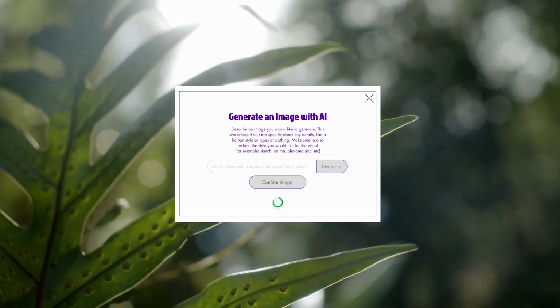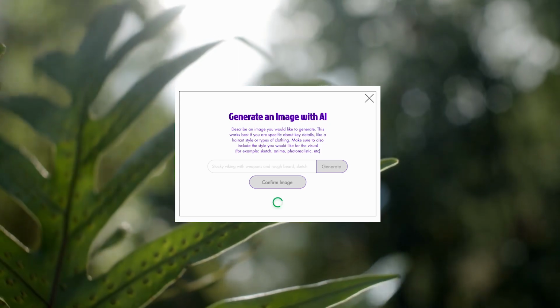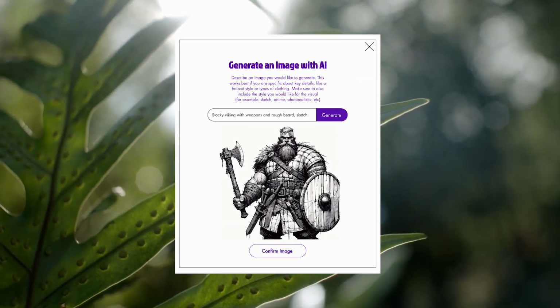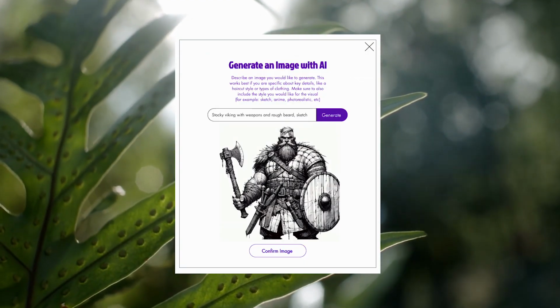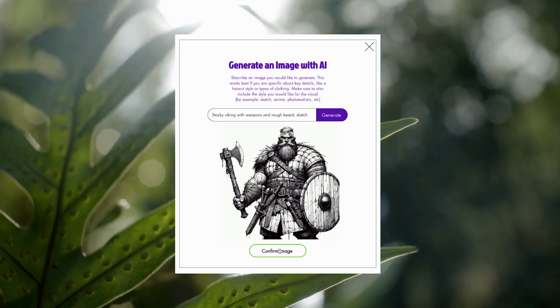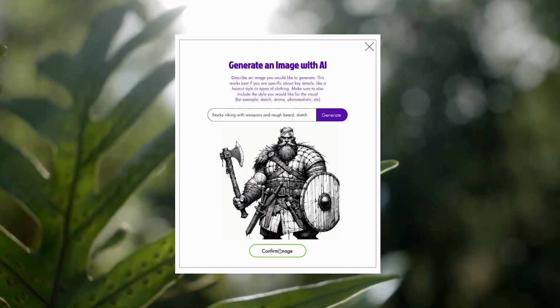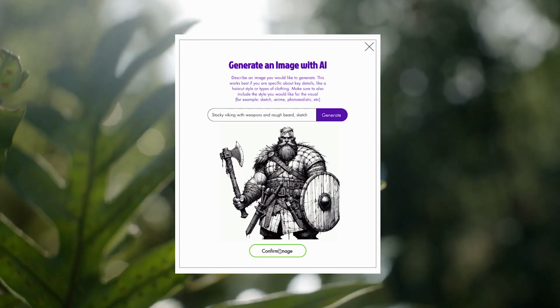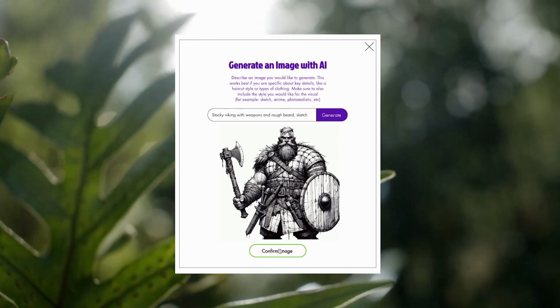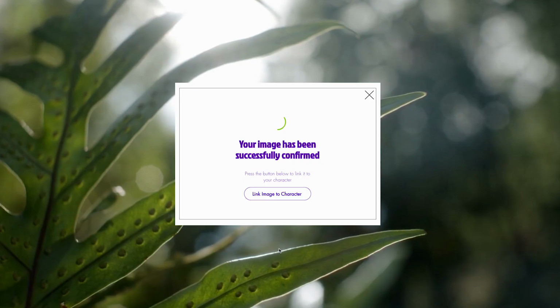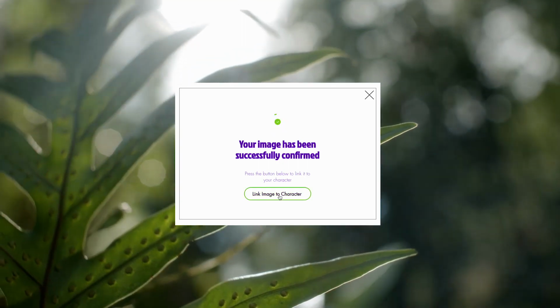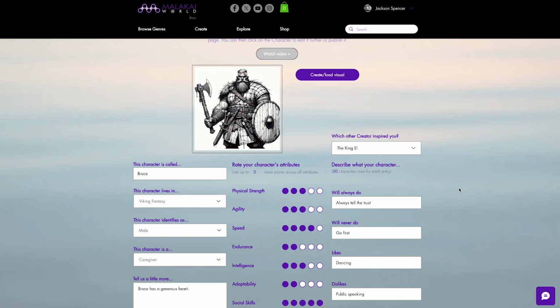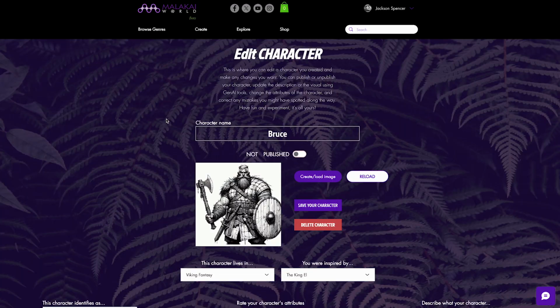As you send this, it'll take a little moment to build the image. I like the result of this, so I'm going to confirm the image. But if I didn't like that, I could generate another one by changing the description or fine-tuning it along the lines that I want. When I confirm the image, it will then ask me to link it to the character. You save your character, and that takes you to the edit page.